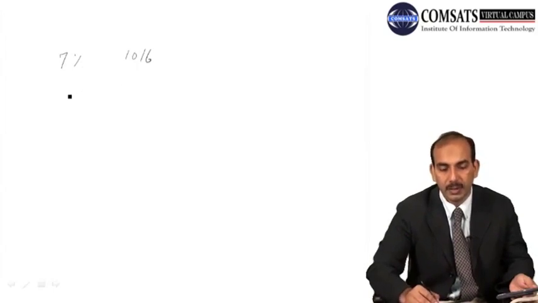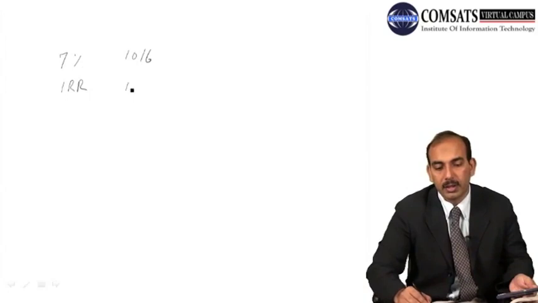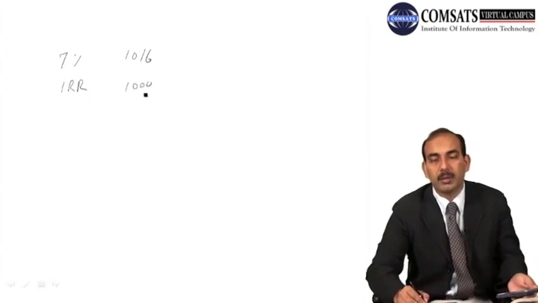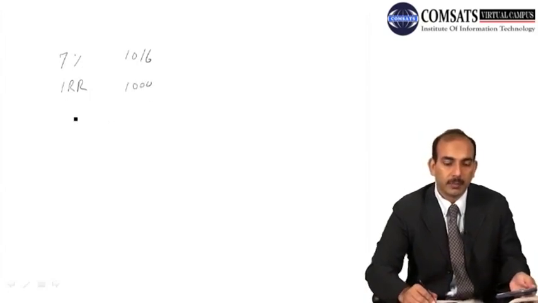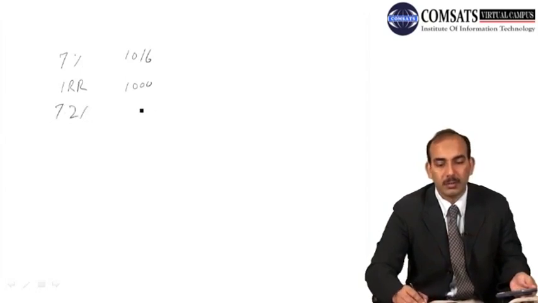That is, at 7% we got 1016 as a present value, whereas at our internal rate of return the present value should become exactly equal to 1000. And at 7.2% when we tried, we found 998.